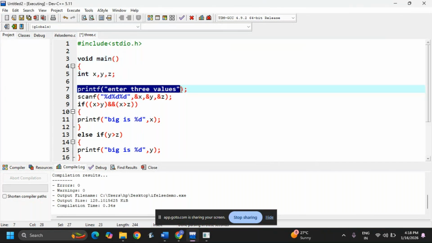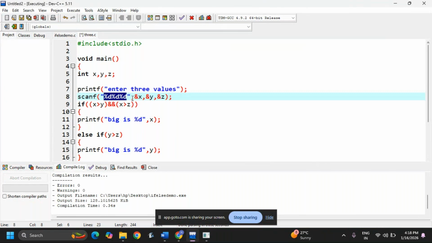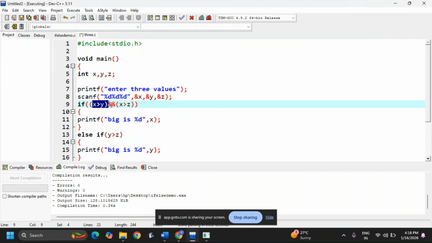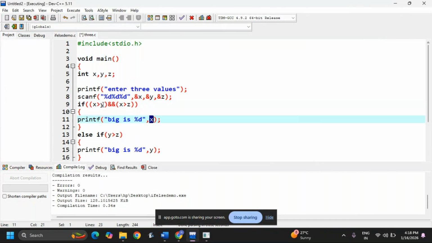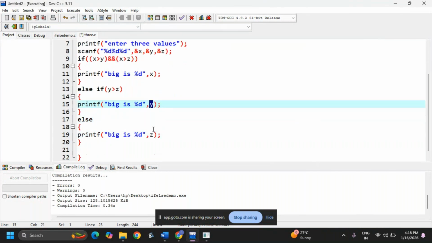I am writing printf enter three numbers, and three values I am reading, that's why three %d, and x, y, z. Now I am using the logical operator: x greater than y, and I am checking x greater than z. So two conditions I am checking at a time. Then x is going to print, and if not, then the next case will come, y and z only. That's why I am writing else if, y greater than z, then big is y, or else big is z. Okay, now I'm running this code.